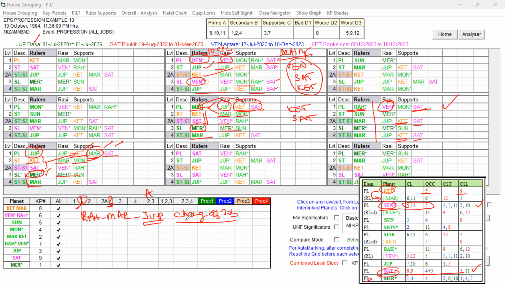And when she joined the other company, it was Saturn Antra, because in one or two months the Antra changes. She gave the letter, and after that she joined during that Saturn Antra, because you can see Saturn in the star of Jupiter, a favorable key planet, so it is forming good support planets in the star level, and the sublord planet Saturn also has some weakness, but all these planets are supportive.